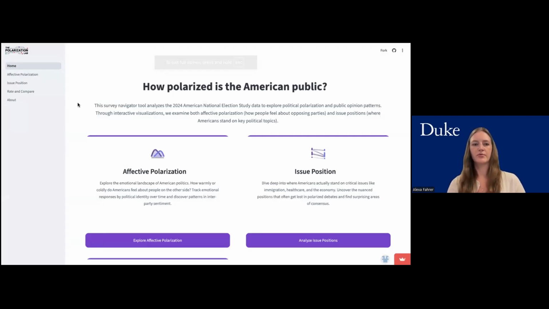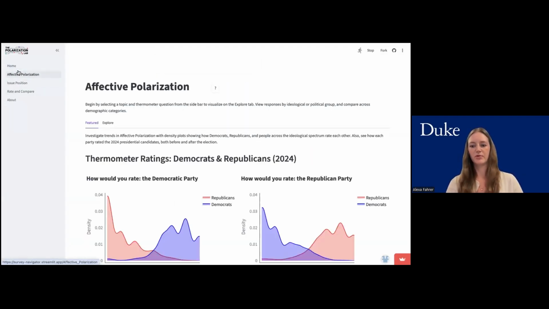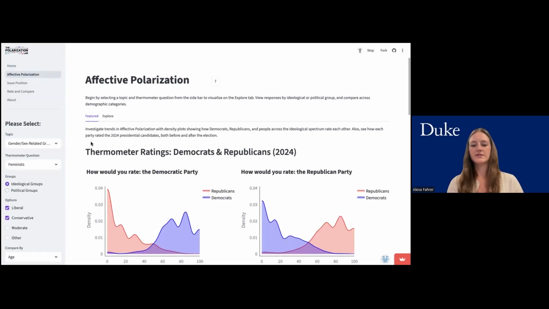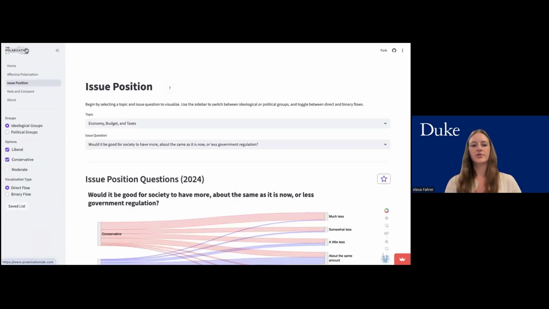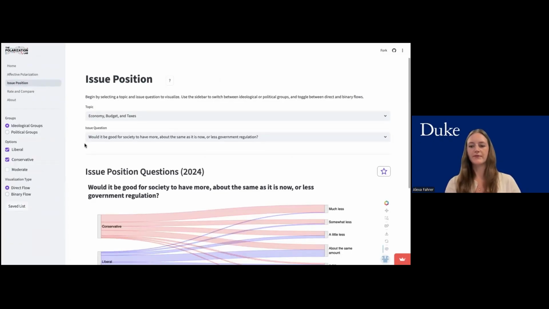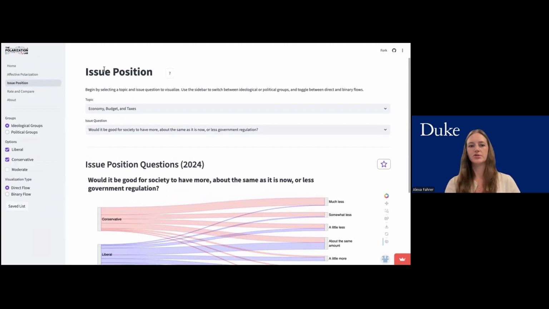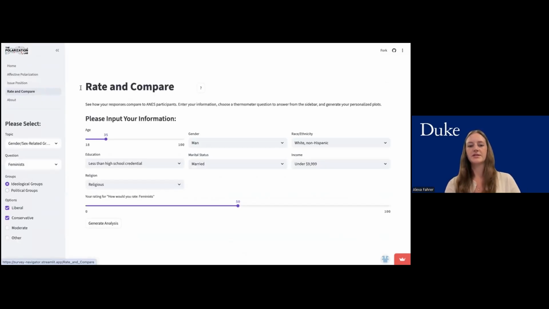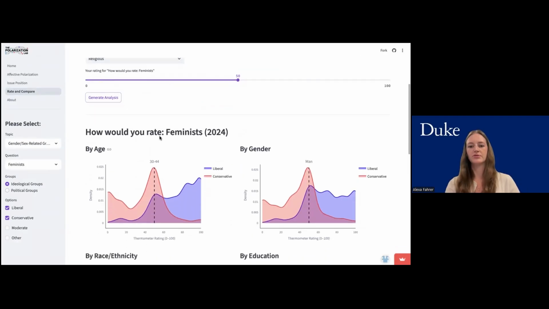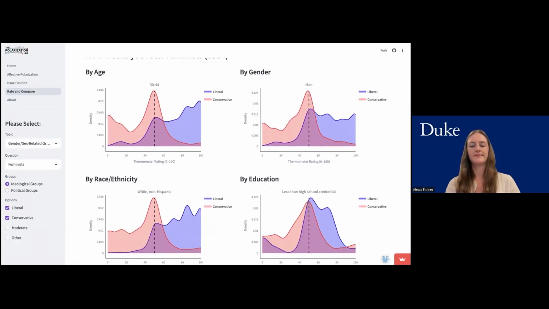The first feature on our website explores affective polarization, showing density plots to visualize various thermometer questions. You can also compare plots by different demographic groups. The second feature explores issue polarization, showing flowcharts of respondents' answers to questions about policy topics. The last feature allows the user to insert their own information and see how their answers to the questions compare to the survey respondents.